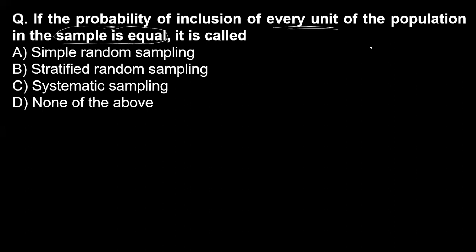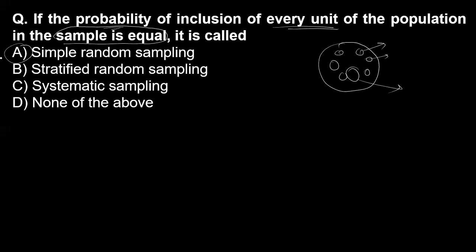If I take a population, and from this population I take one sample, and there are many samples, and I pick one randomly, then each of the samples has the same, equal chance of getting selected. So we take it on a random basis.